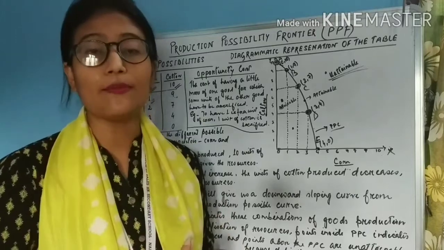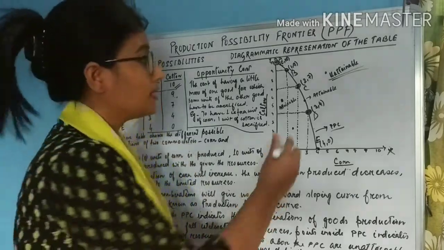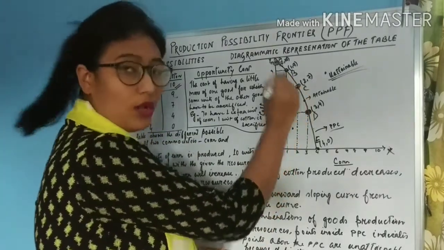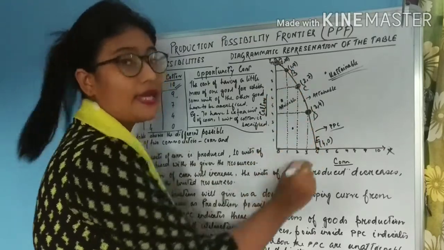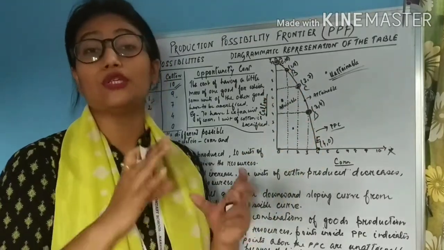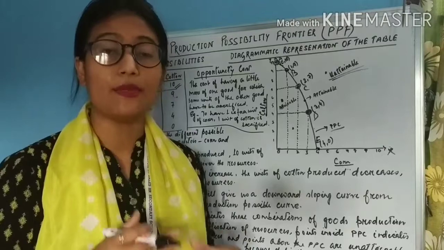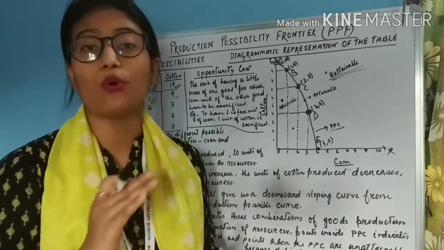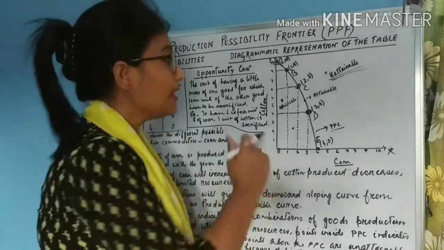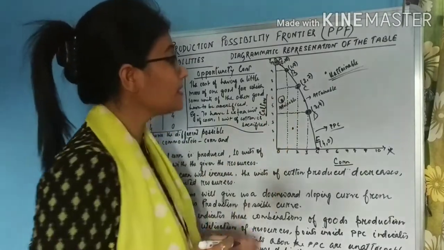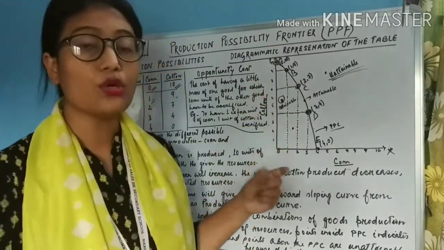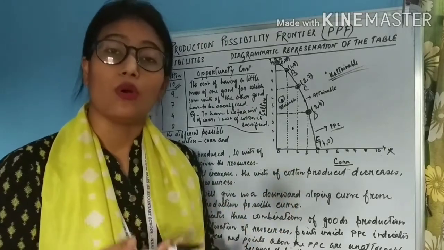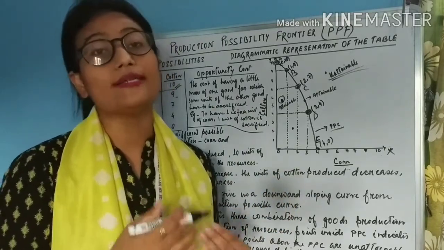So we have three types of cases. The first case: all the points on the PPC indicate those combinations in which the resources are exactly utilized. That means the amount of resources that we have is fully utilized, nothing more or nothing less. The second case: all the combinations of goods whose production requires fewer resources.